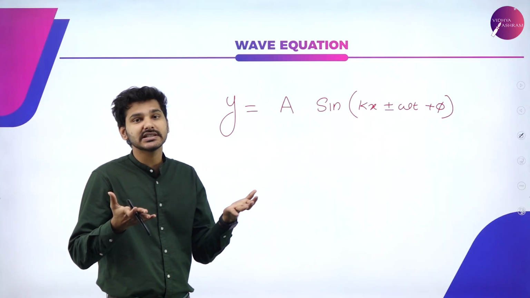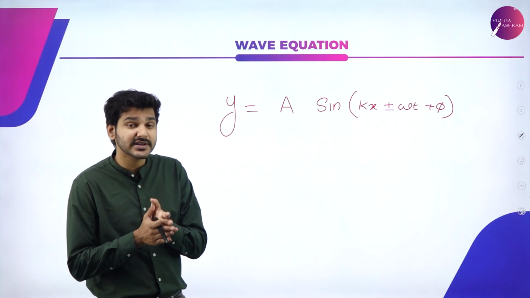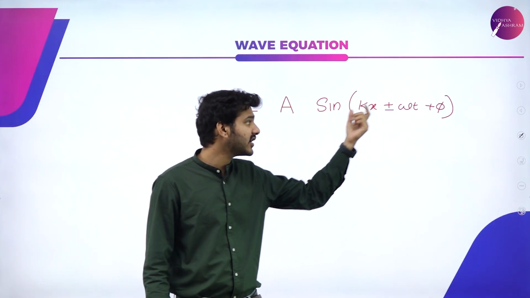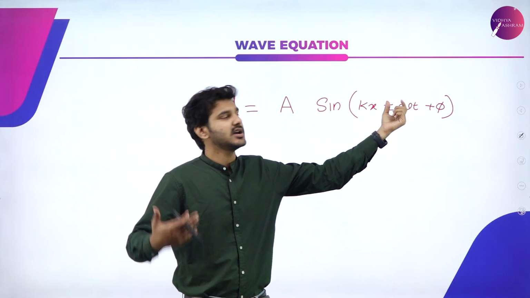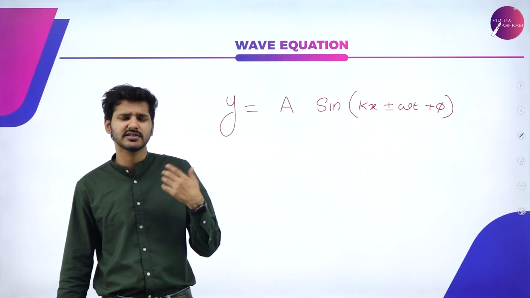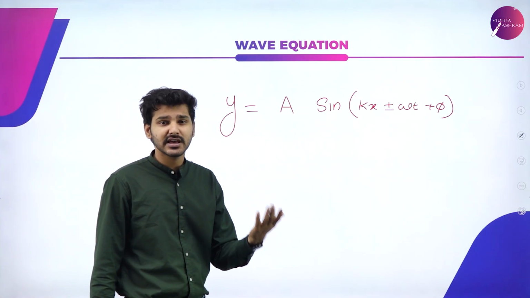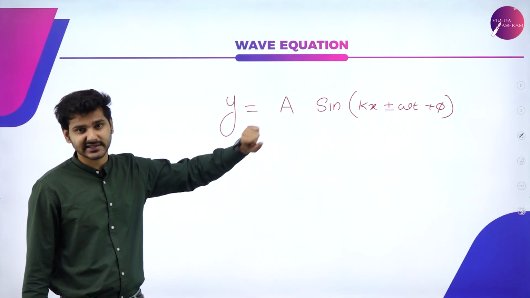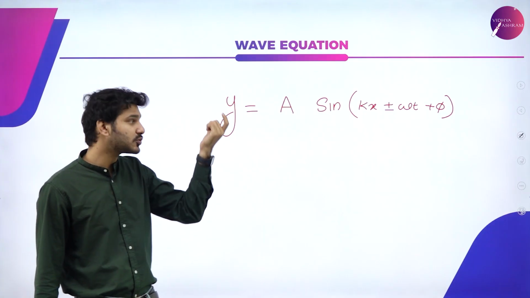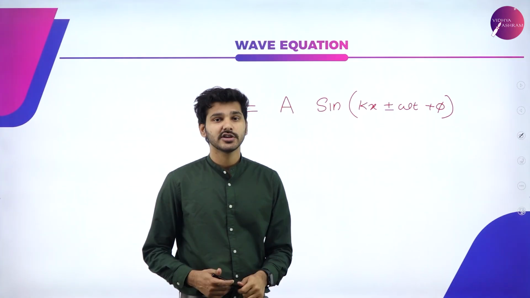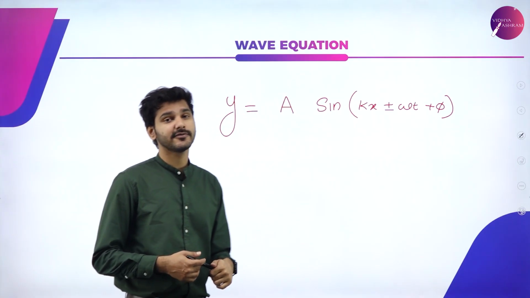Again, this is the standard form of representing a wave. A is the amplitude, sine is the nature of the wave, omega t is angular frequency times time, and phi is the phase angle difference, or simply how much difference there is between two waves. But what is kx? We are going to discuss what these individual terms are so that you can refresh them and remember them for future use.